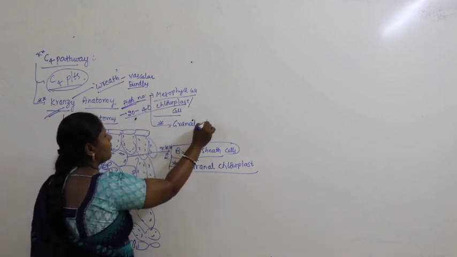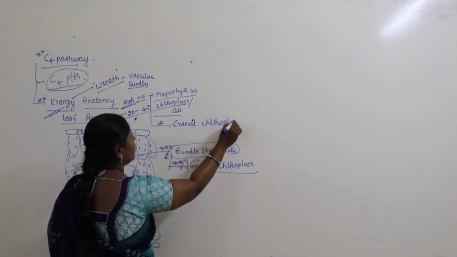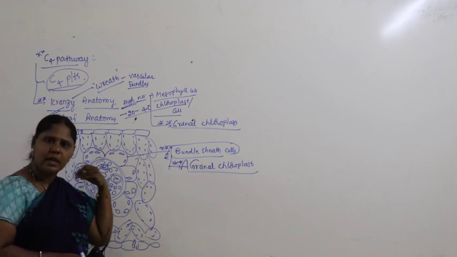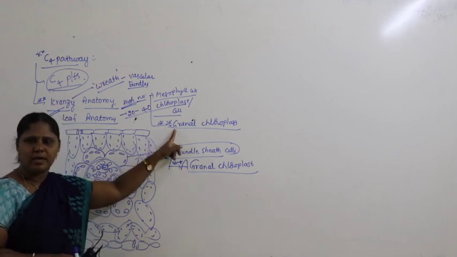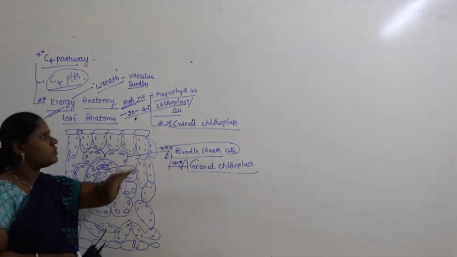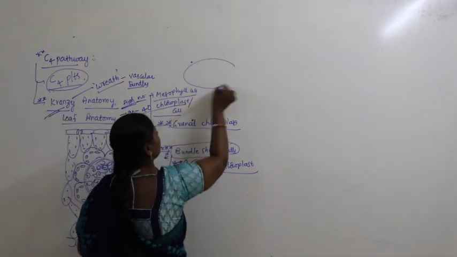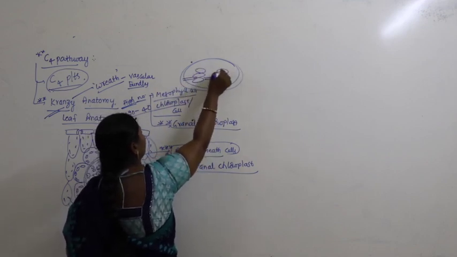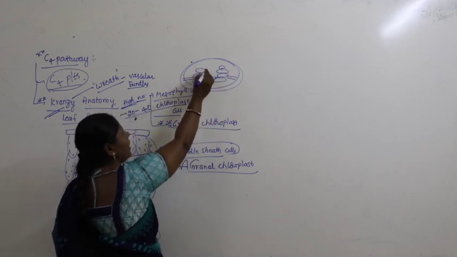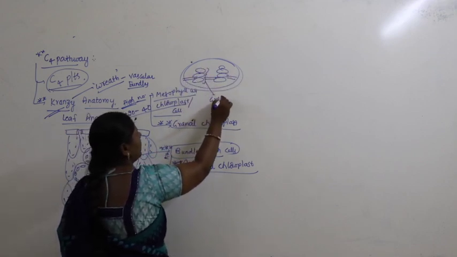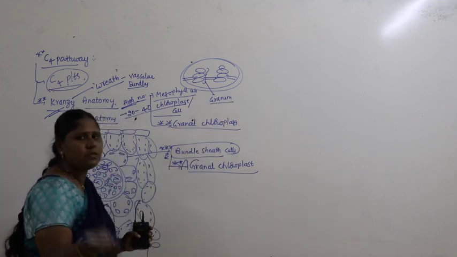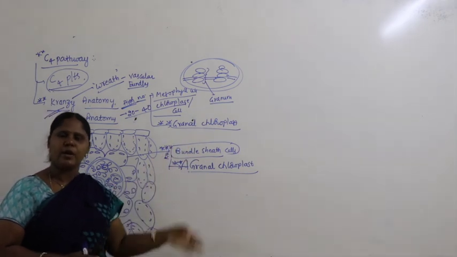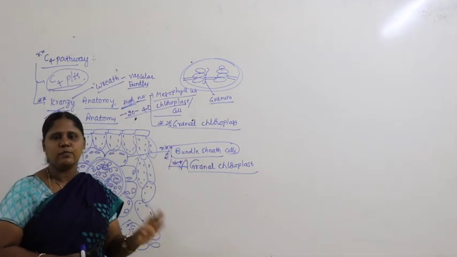Now coming to the mesophyll cells, the mesophyll contains palisade tissue, and here what we find is granal chloroplast. Now what is the difference between granal chloroplast and agranal chloroplast? Guys, what we have studied so far comes under granal chloroplast. Why does it come under granal chloroplast? You studied in cytology that the chloroplast contains two membranes, and here thylakoids are arranged like piles of coins, and this is called a granum. So when a chloroplast is with grana, it's called a granal chloroplast. Across the cell, wherever you find chloroplast, it is mostly with grana.